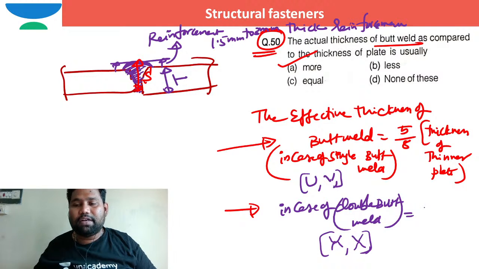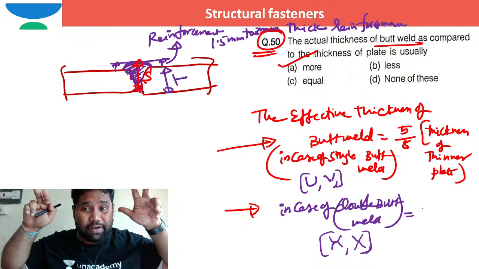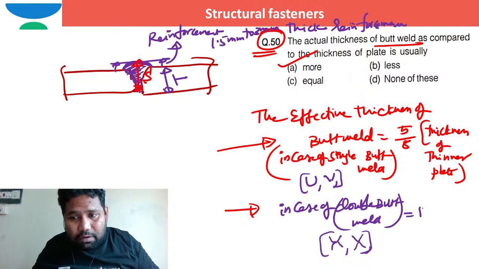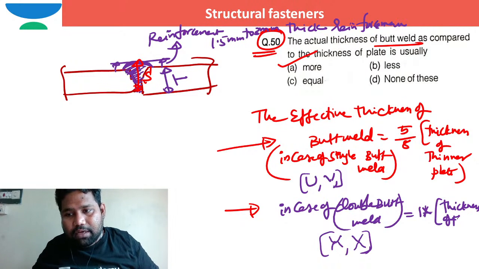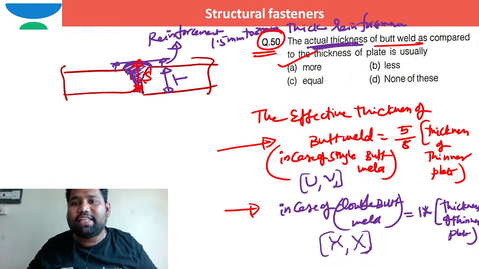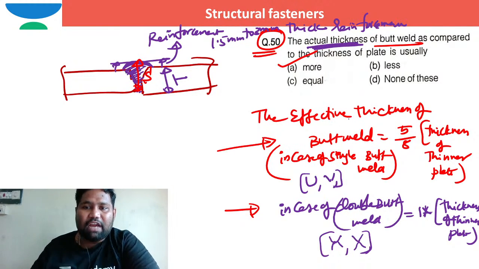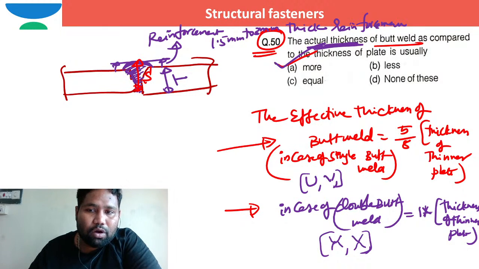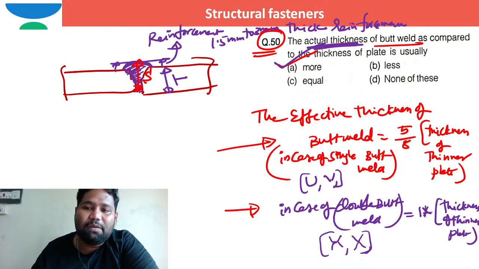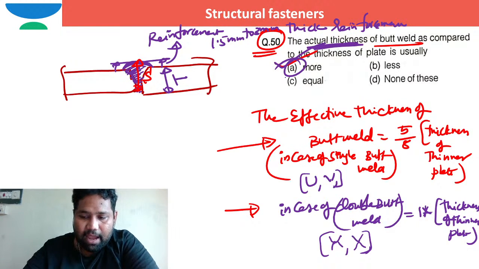In case of double butt welds, the penetration of the weld is more. In such a case, in the absence of data, the code asks us to take 1 times the thickness of the thinner plate. But here they are asking about actual thickness. There is a lot of difference between actual thickness and effective thickness. When it is actual thickness, it is more. When it is effective thickness, in case of single butt weld, it is less. Like that, you need to pick the option. Okay, option is A. Is that okay? Can I move to the next question? Moving to the next question.